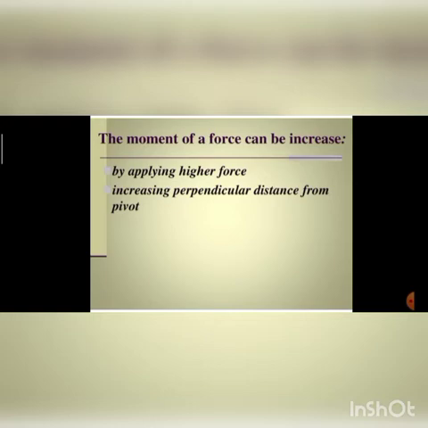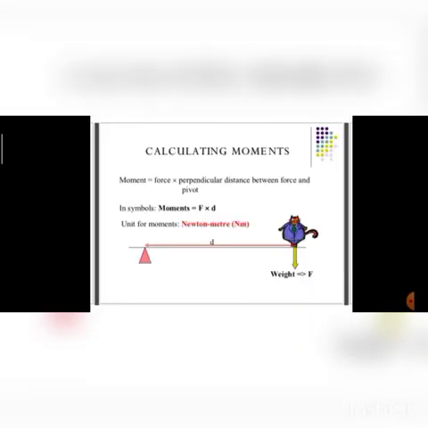Now the formula we have, for how we can calculate moment. Moment is equal to force and perpendicular distance. We have done the two factors now, just their product will be equal to moment. Force, how much force we are applying, into perpendicular distance between the force and the pivot, meaning where the object has to turn. The fixed point from which the object will turn, we will call it pivot.